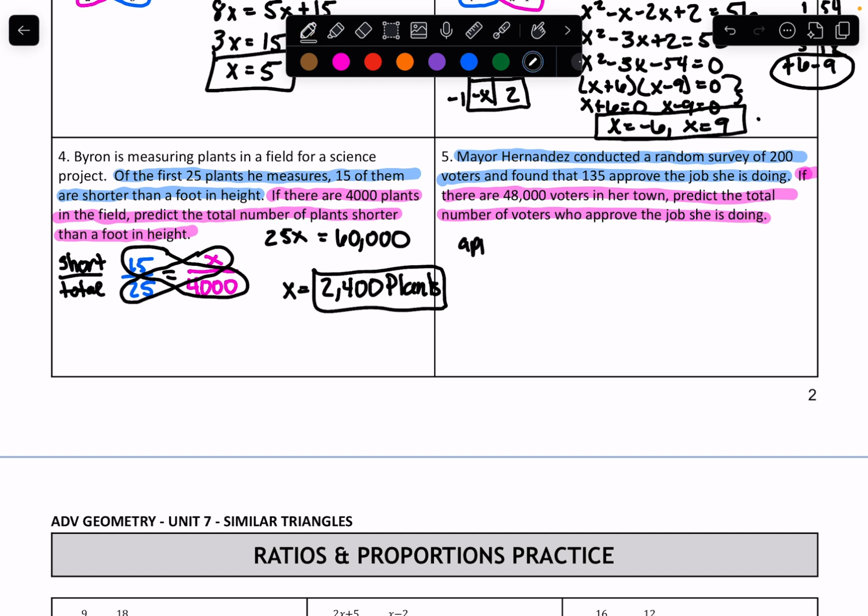So how many approve over the total? So the total that approve are 135 out of a total of 200. And she wants to know if there are a total of 48,000 voters, how many would approve?